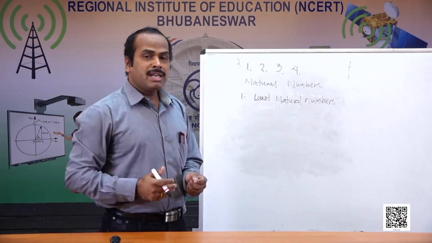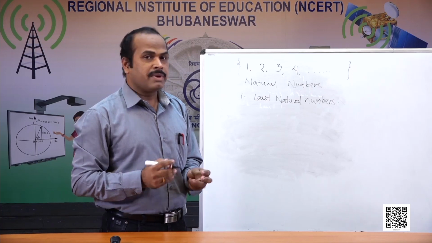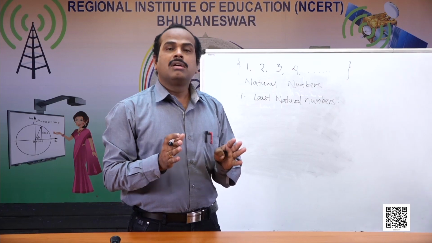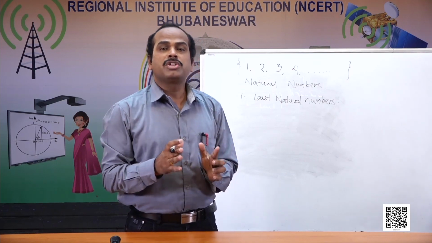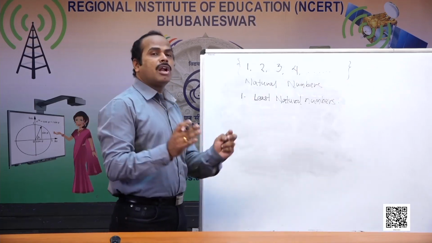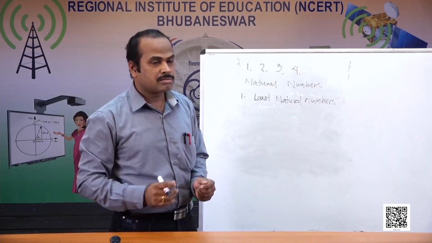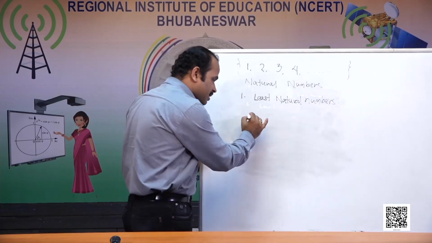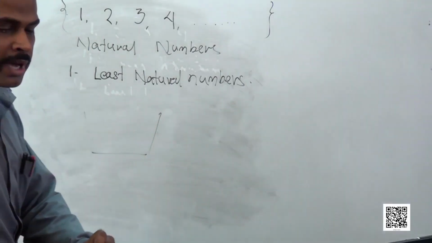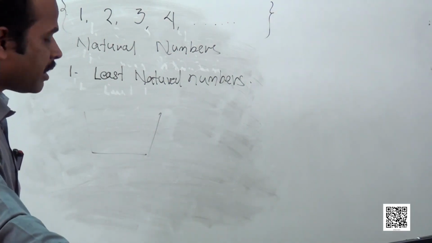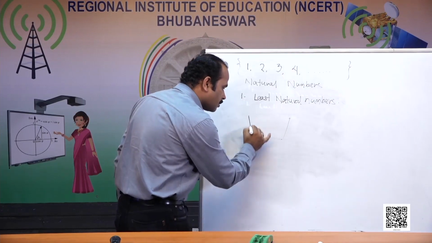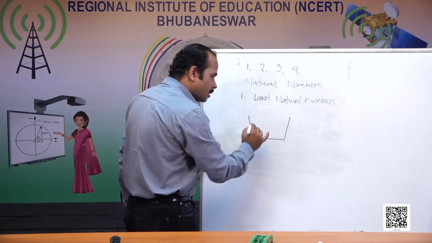But after learning the natural numbers, we feel that natural numbers are not always helpful to us to represent all things. For example, suppose there are 10 fruits in a basket.